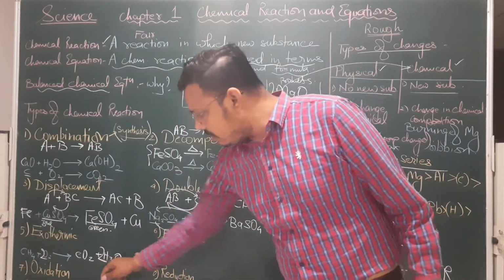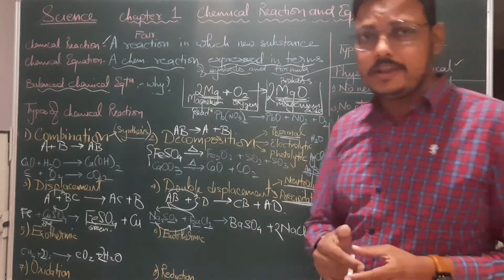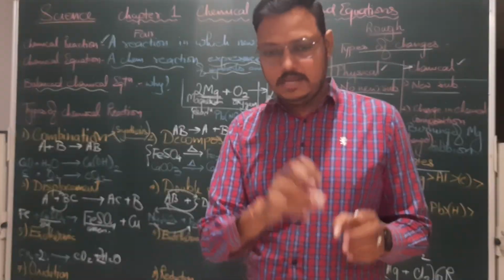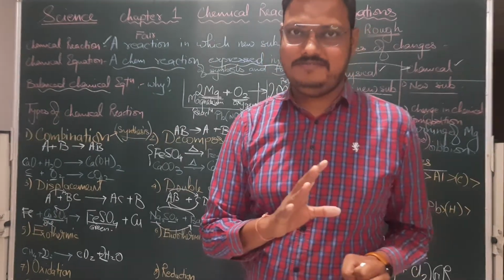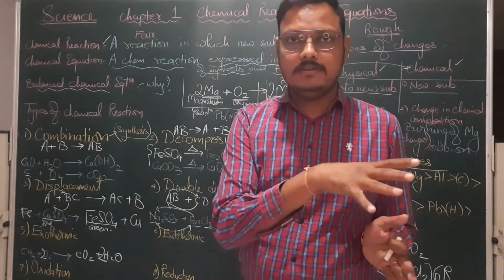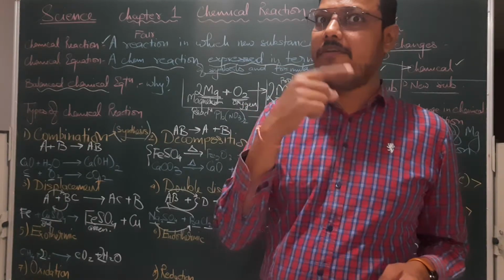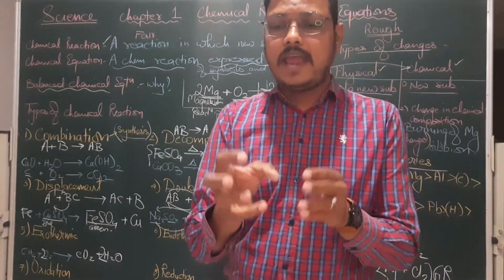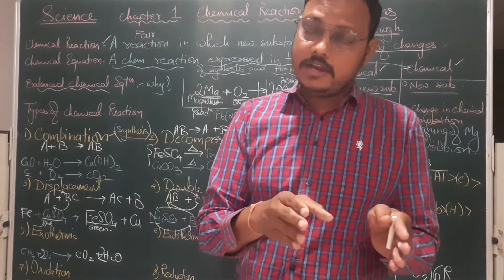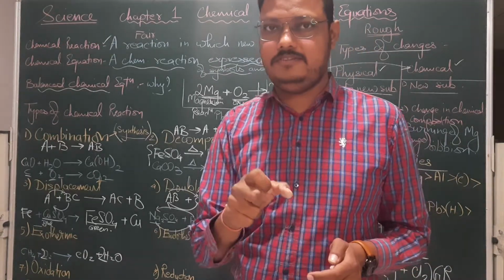Now, coming to the oxidation and reduction part. What do we mean by oxidation? Oxidation means add oxygen. And reduction means to add hydrogen. Okay, so oxidation, as the name says, add oxygen. Reduction means add hydrogen. Now, in another way, how can we say? Oxidation means add oxygen or remove hydrogen. Whereas in reduction, we can say add hydrogen or remove oxygen, right?